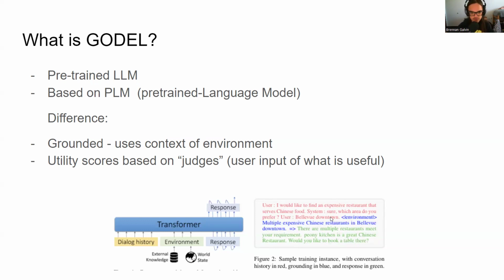It generates a series of responses, so each will have some utility score that's judged by just asking people which response was useful, and that was used in the training. As you can see, the general goal of Godel is to generate human responses based on context. So here we have an example of asking for a Chinese restaurant, then asking for the area, and then we're like, oh, there's multiple restaurants. Would you like to book a table here at this restaurant?